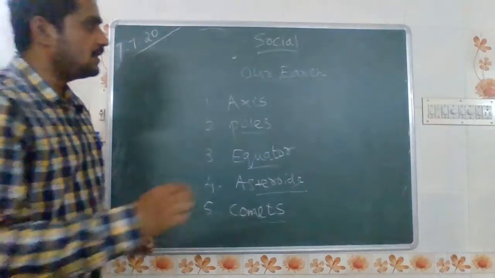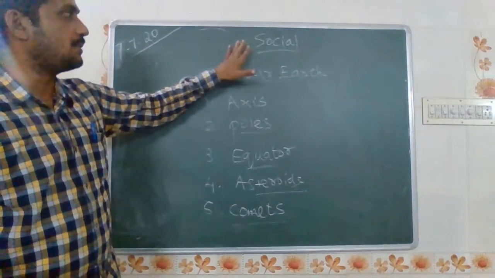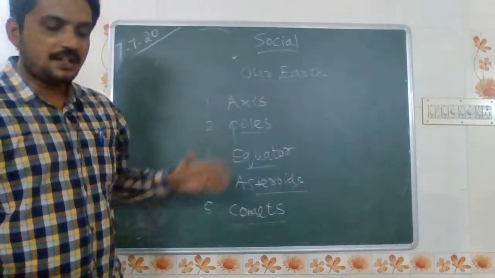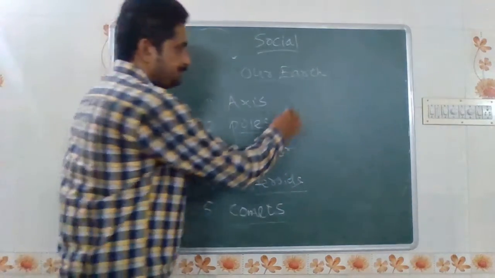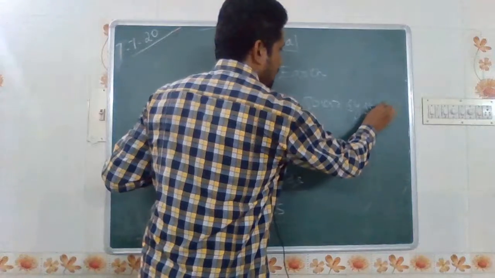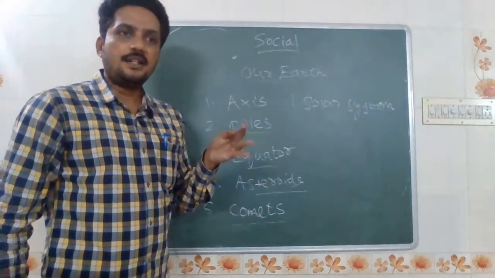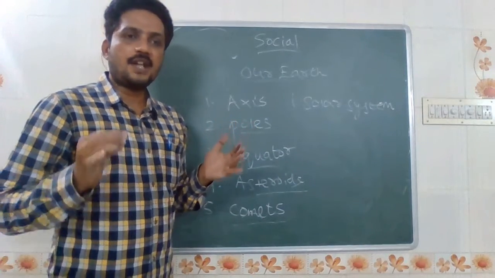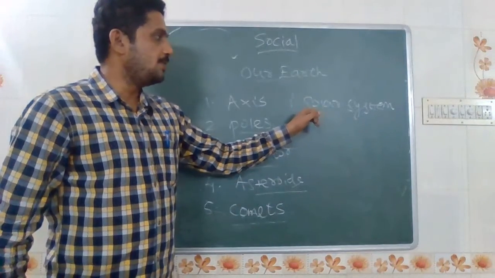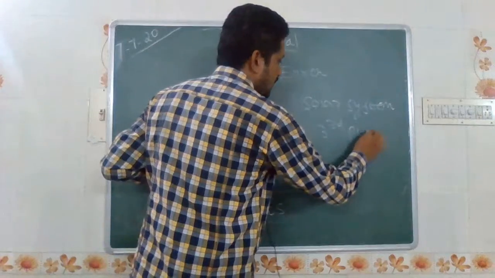Okay. Again, I am recalling what we learned in that concept. First, we looked at the subject of social science. In that social science, we take the content as our Earth. In that content, we looked at the solar system. What is meant by solar system and what are the planets named? Mercury, Venus, Earth, Mars, Jupiter, Saturn, Uranus, Neptune. These are the 8 planets of the solar system, and the Earth is the third planet that we studied.